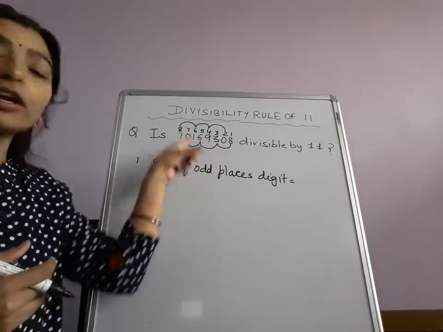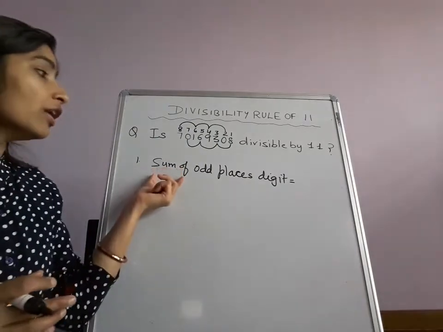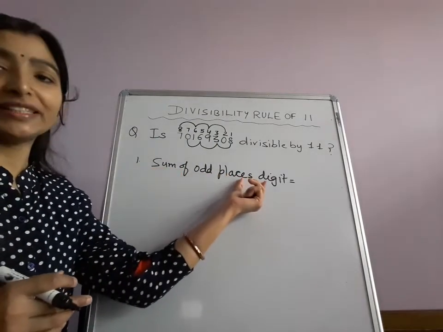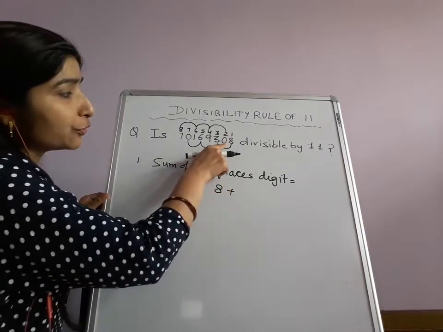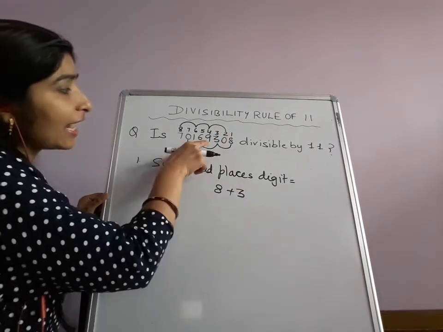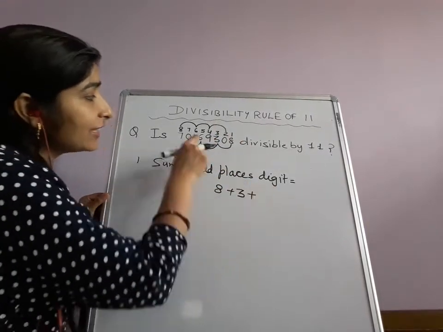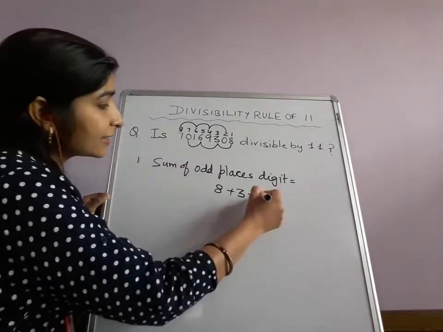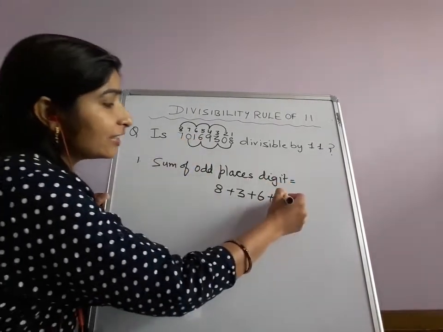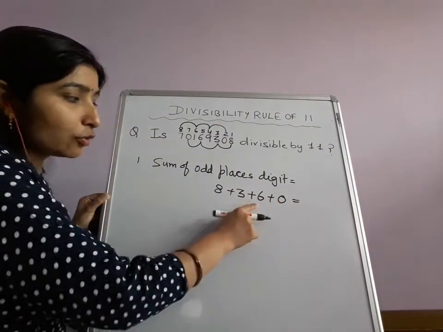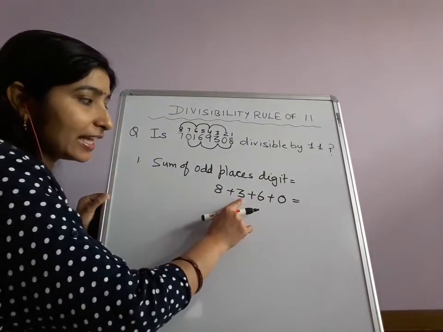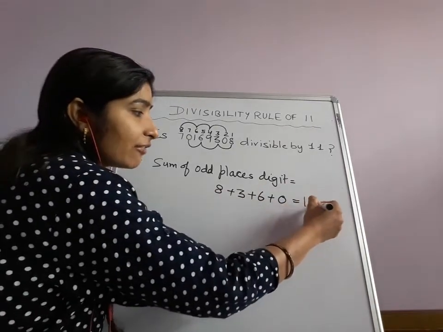I have to take alternate digits. So the first step is the sum of odd places digits. I will take 8, then leave 0, then I will take 3, leave 9, then take 6, then take 0, and leave 1 and 7. Okay. Now find the total. 8 plus 3 is 11. 11 plus 6 is 17.